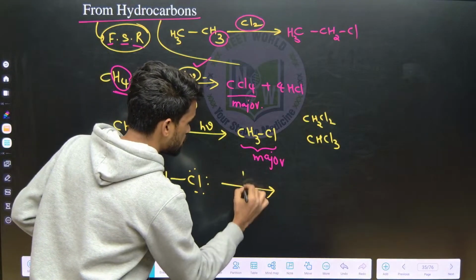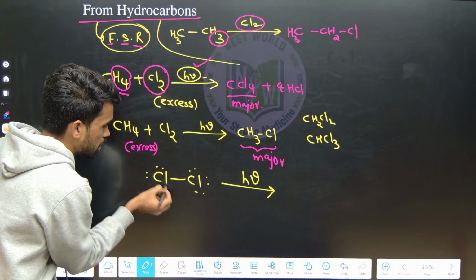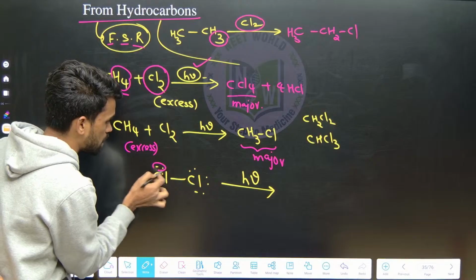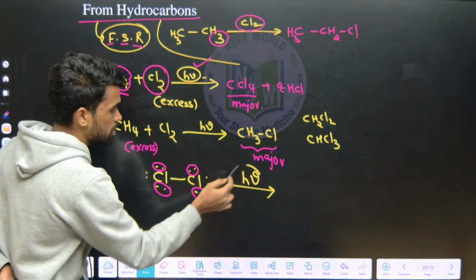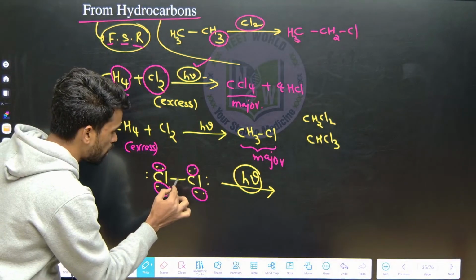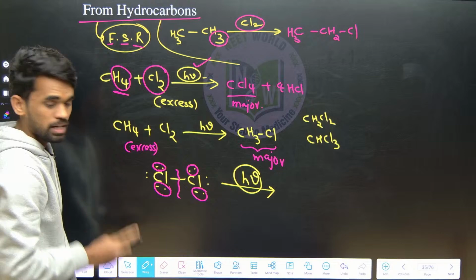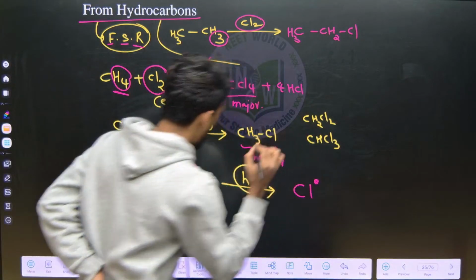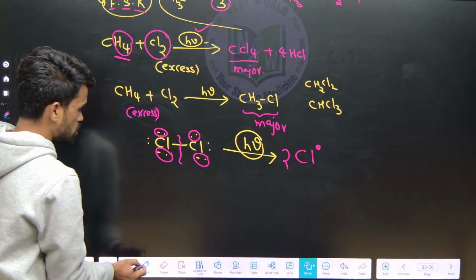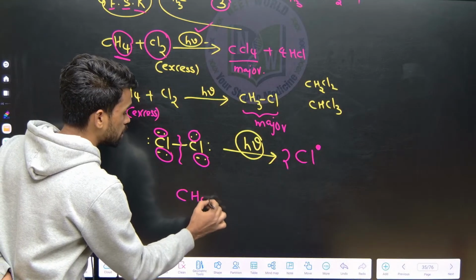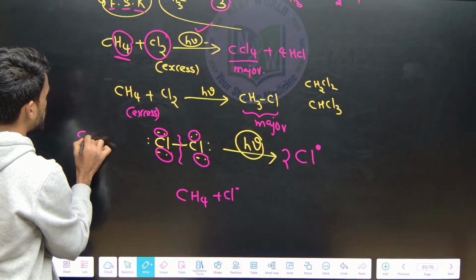Whenever you treat it with a suitable frequency like sunlight, there are slight repulsions between the chlorine atoms due to the lone pair electron density. Now when you supply this suitable frequency, the bond gets cleaved into two equal pieces. We call it homolytic cleavage, so it generates 2 chlorine radicals. These 2 chlorine radicals start reacting with our methane.